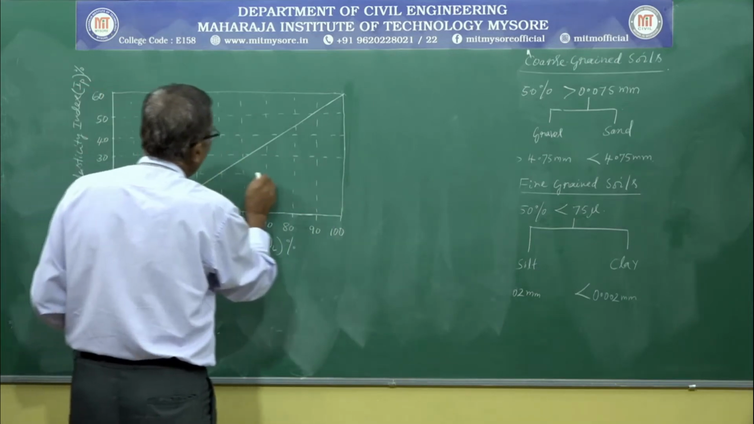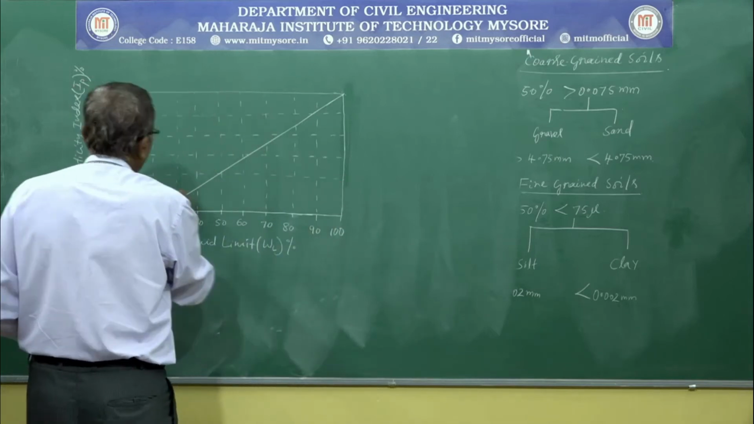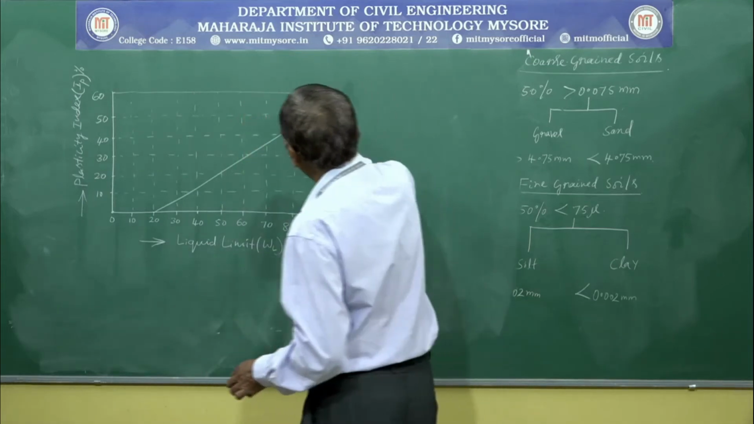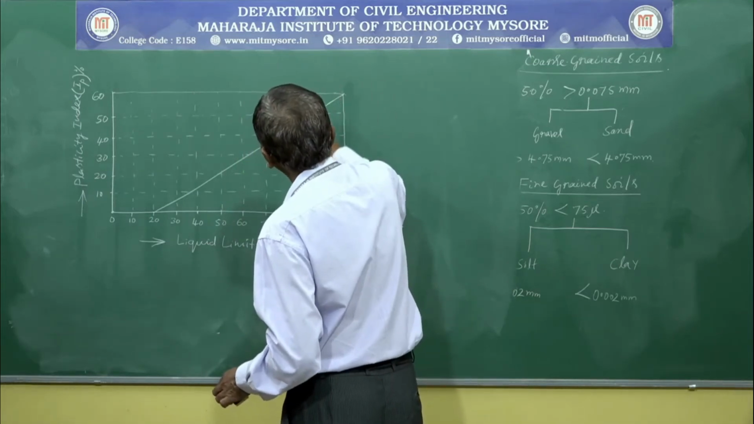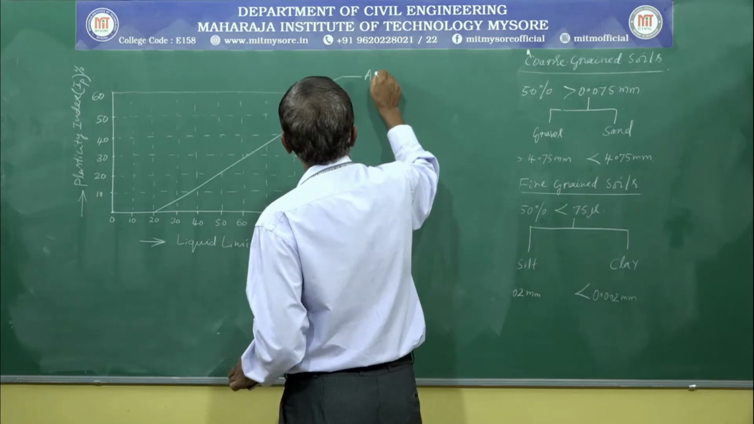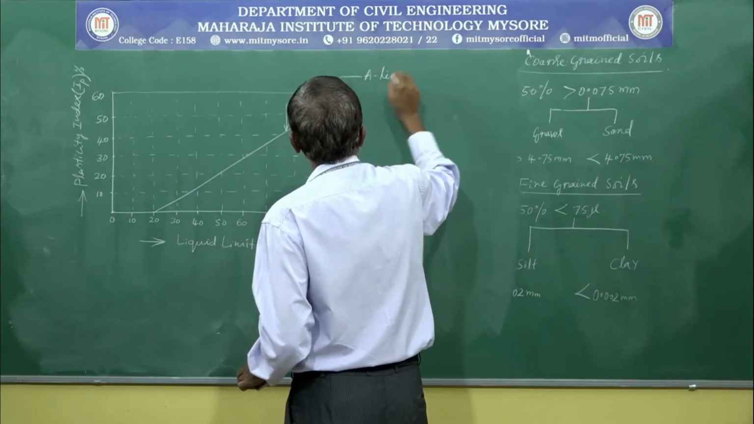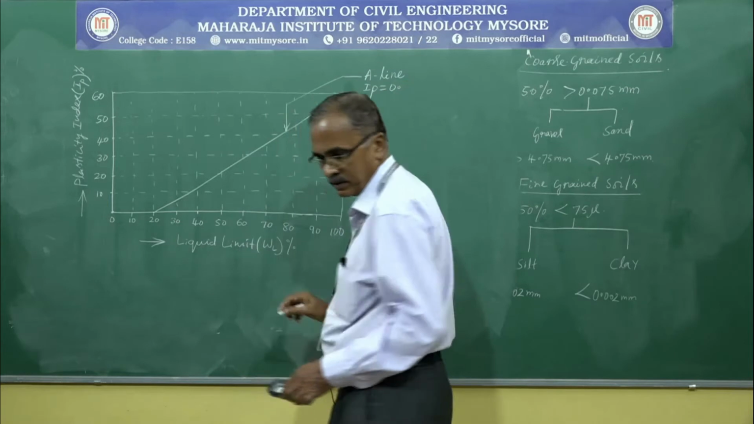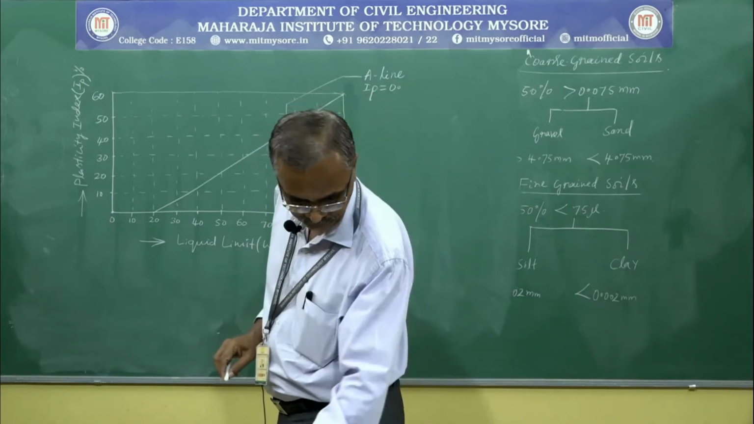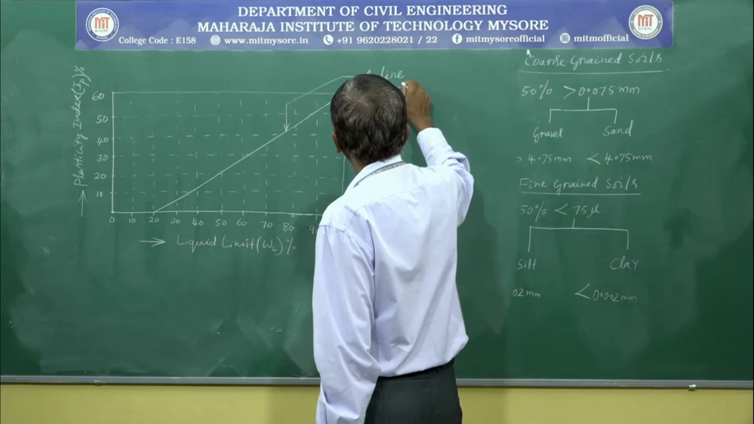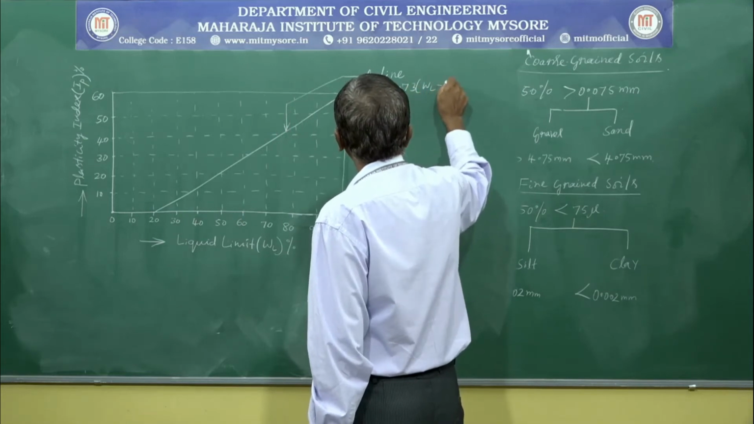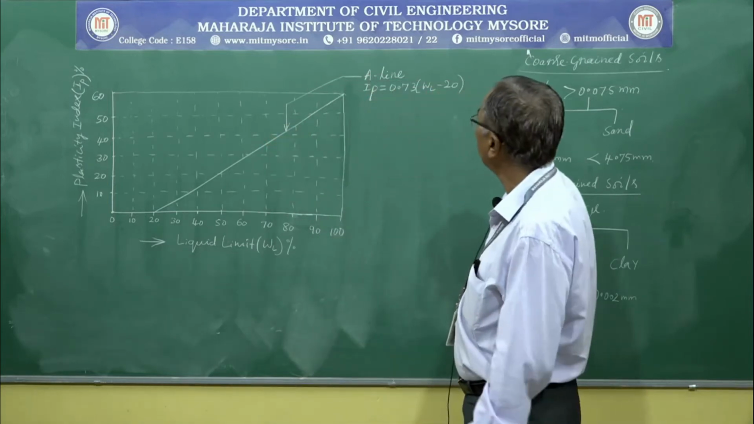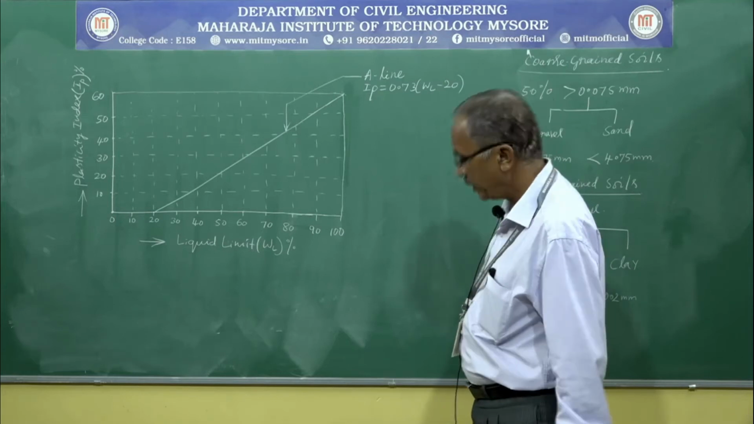Here on the plasticity chart, the inclined line is known as the A line. It is also called the plasticity index line, and the line is governed by the equation IP is equal to 0.73 times WL minus 20.